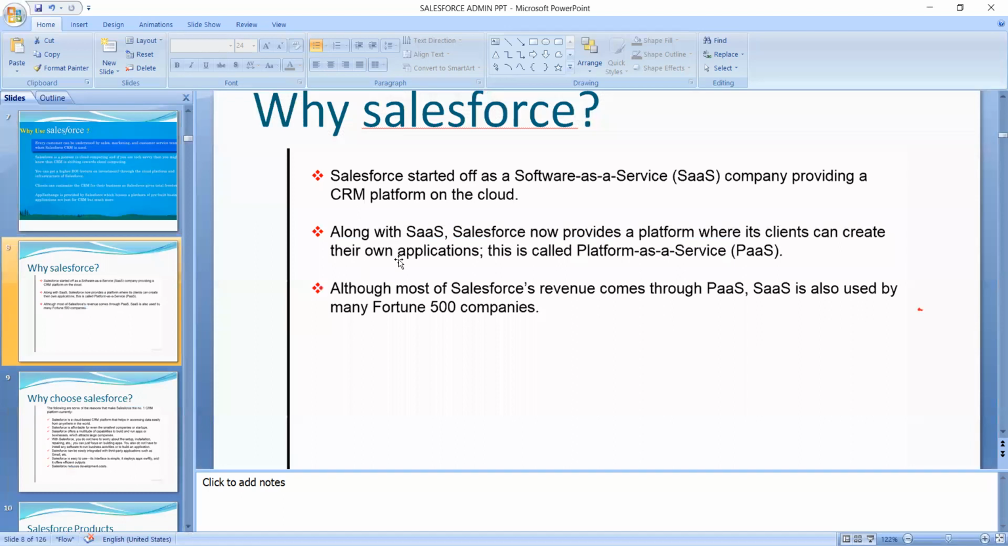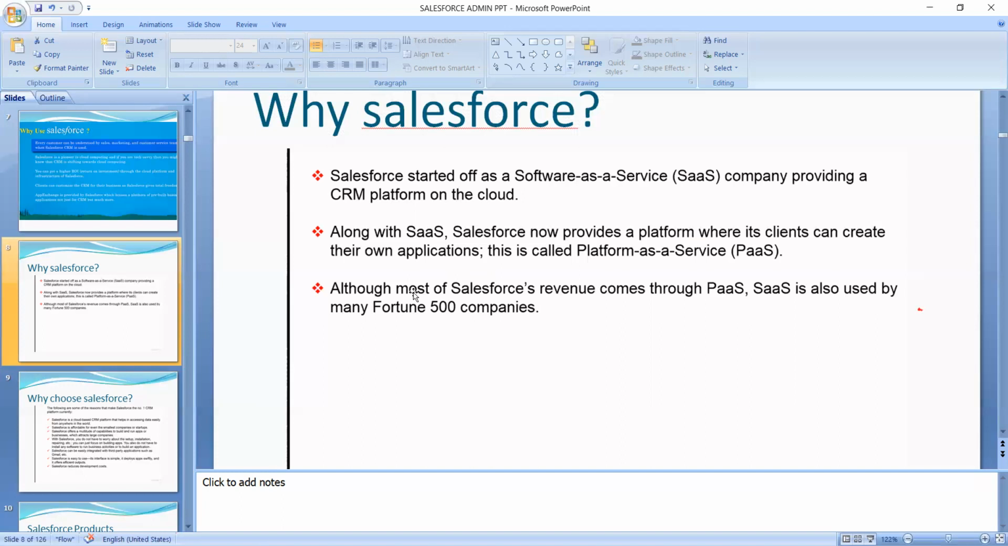And why Salesforce? Salesforce started off as a sales software-as-a-service company providing CRM platforms on the cloud. Along with SaaS, Salesforce now provides a platform where its clients can create their own applications. Here you can see the clients can create their own application also. This is called platform as a service.